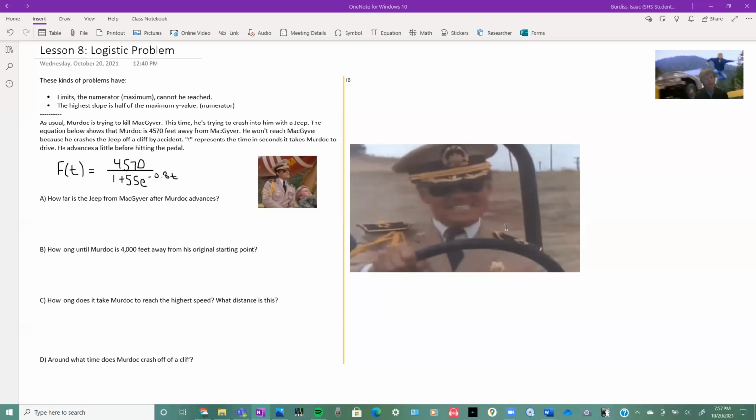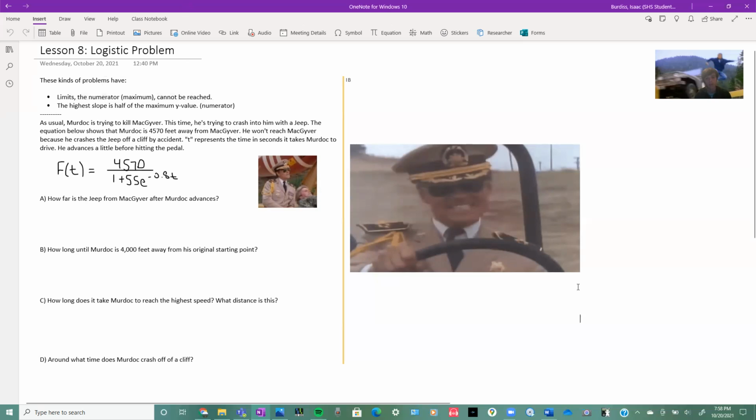But anyways, this is the equation, f of t. Let's assume f is feet. So how many feet does Murdoch go in his Jeep to try to crash into MacGyver? The numerator shows you what the maximum value is, but it cannot be reached. That's what I already said up here.